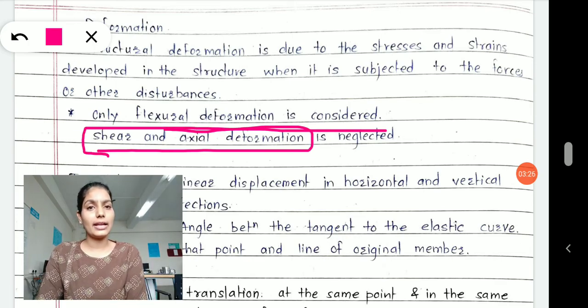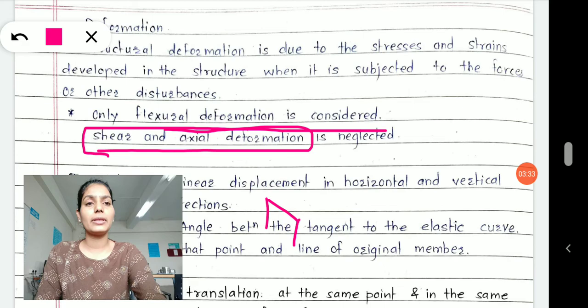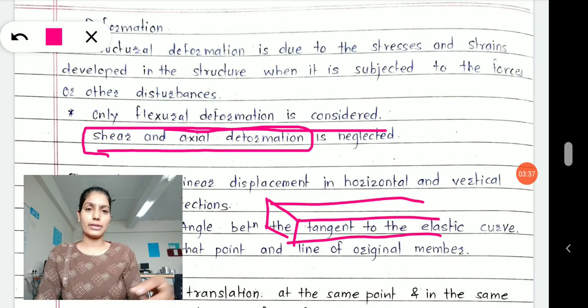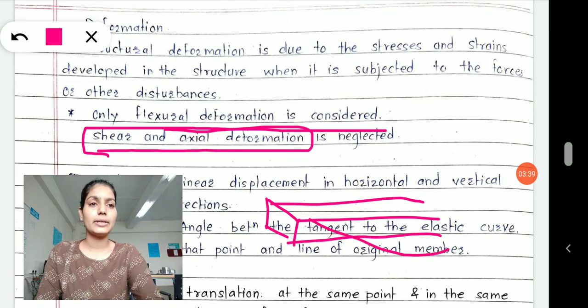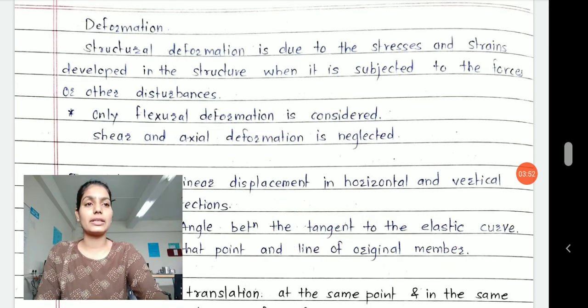What is shear and axial deformation, and what is flexural deformation? Now see, this is your beam, and I said it is deflected, it will bend like this, right? Then if I said only flexural deformation is considered, it means the deflection in your beam. We will take an example of a beam.